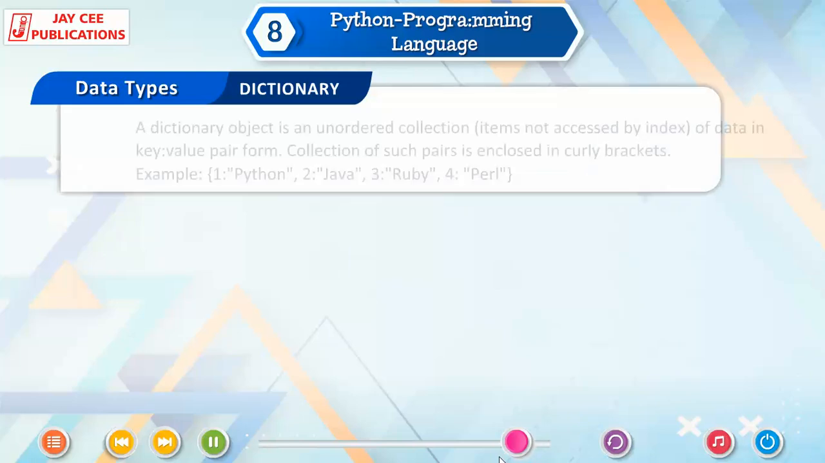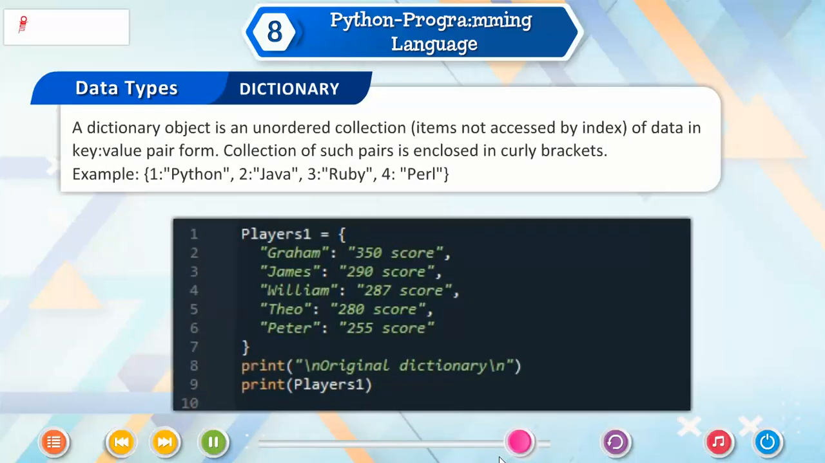Dictionary. A dictionary object is an unordered collection of data in key-value pair form, where items are not accessed by index. Collection of such pairs is enclosed in curly brackets. Example: {1: "Python", 2: "Java", 3: "Ruby", 4: "Perl"}.